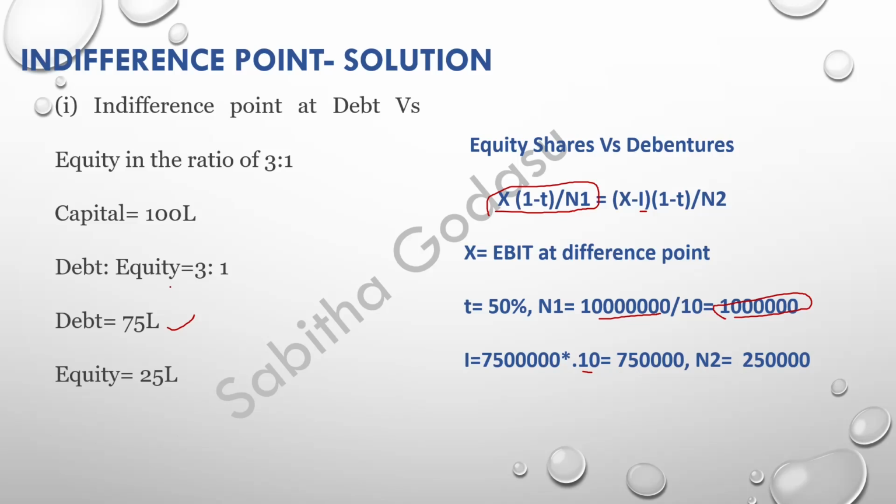N2. When you use these options, the raising of funds through equity comes down, right? That is only 25 lakhs now, right? Your N2 will be 2 lakhs 50,000. Now we are substituting these values in this formula. Then we are going to know what your X is, that is EBIT.